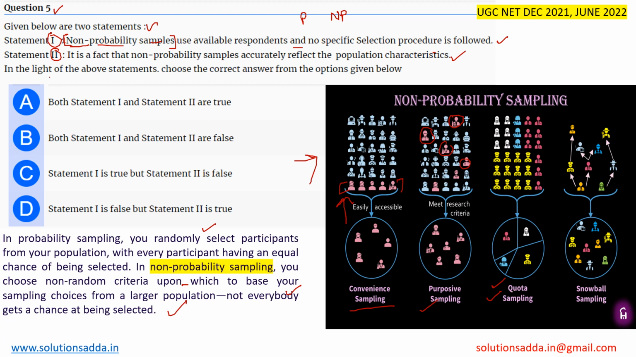Whereas in statement 1, which states that no specific selection procedure is followed, yes, no specific selection procedure is followed in non-probability sampling. Statement 2 says it is a fact that non-probability sampling accurately reflects the population characteristics. No, they are not dealing with the population characteristics, because in convenience sampling, as you can see here, the researcher does not take the characteristics of each population sample. He just takes a part of the population on the basis of convenience.